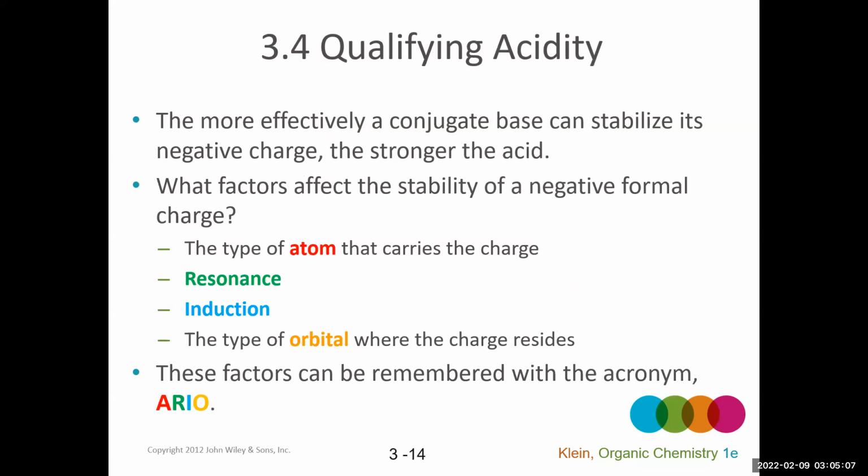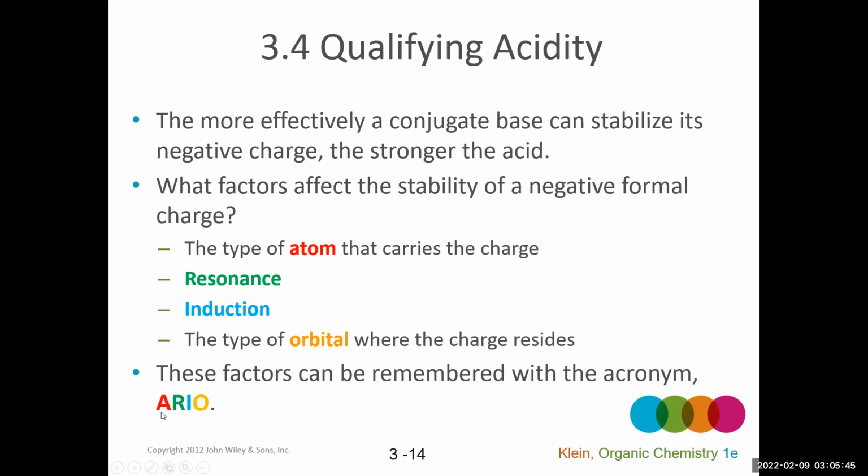So when we are not quantifying but qualifying acidity, we're going to look at a series of factors that help us understand the stability of a negative formal charge. The factors we're going to be looking at are the type of atom that carries the charge, whether or not there's any resonance, induction, and also the type of orbital where the charge resides. So Klein puts these together and came up with an acronym, which is ARIO.